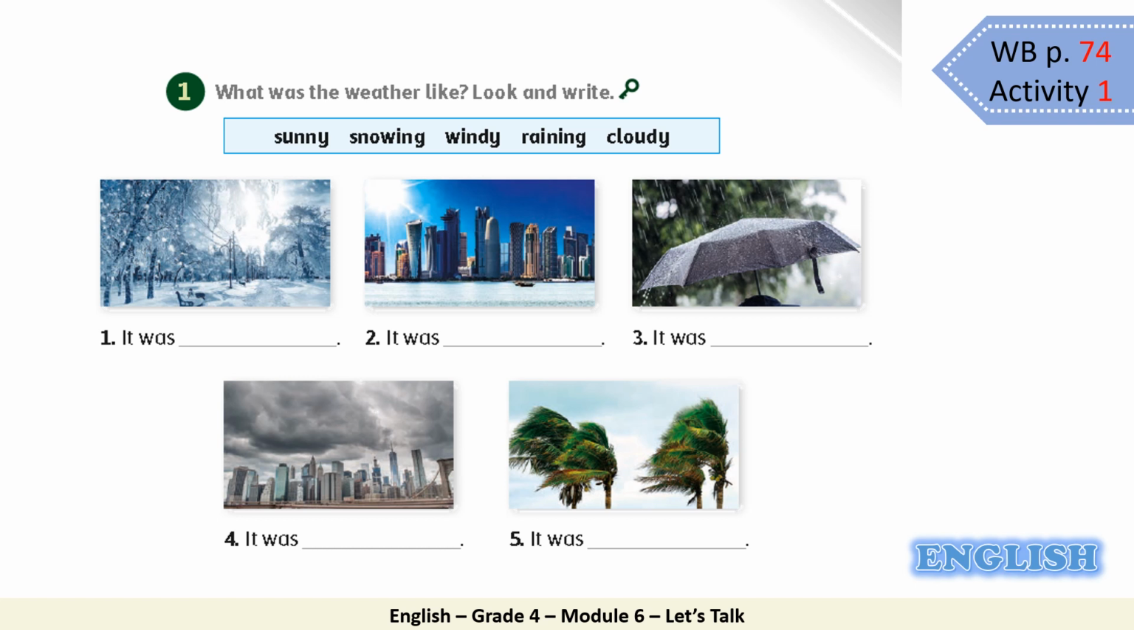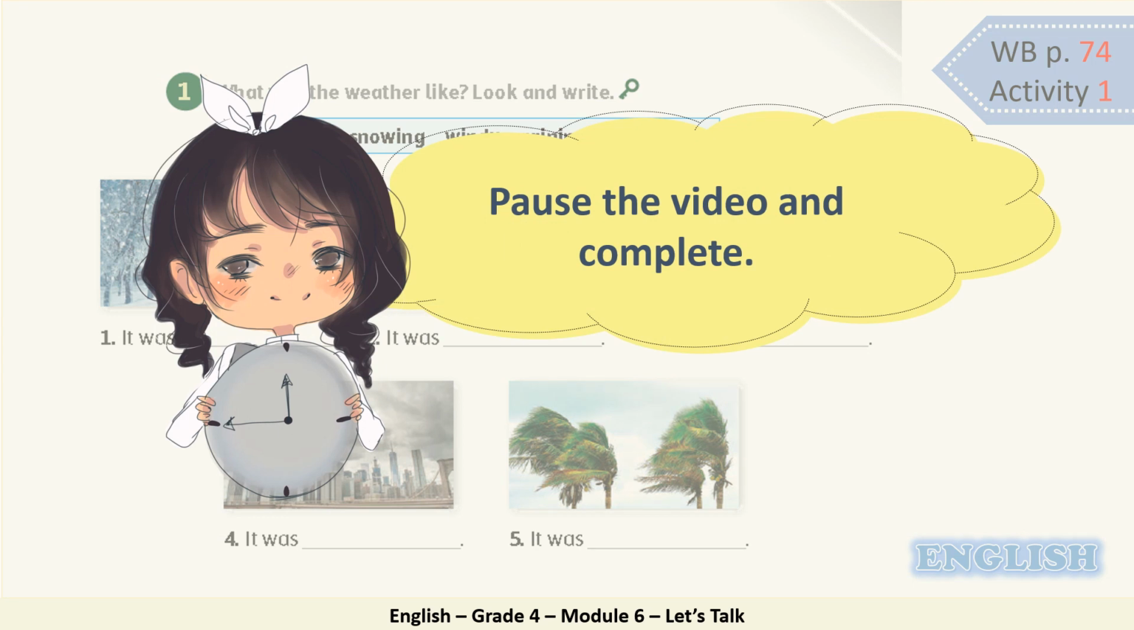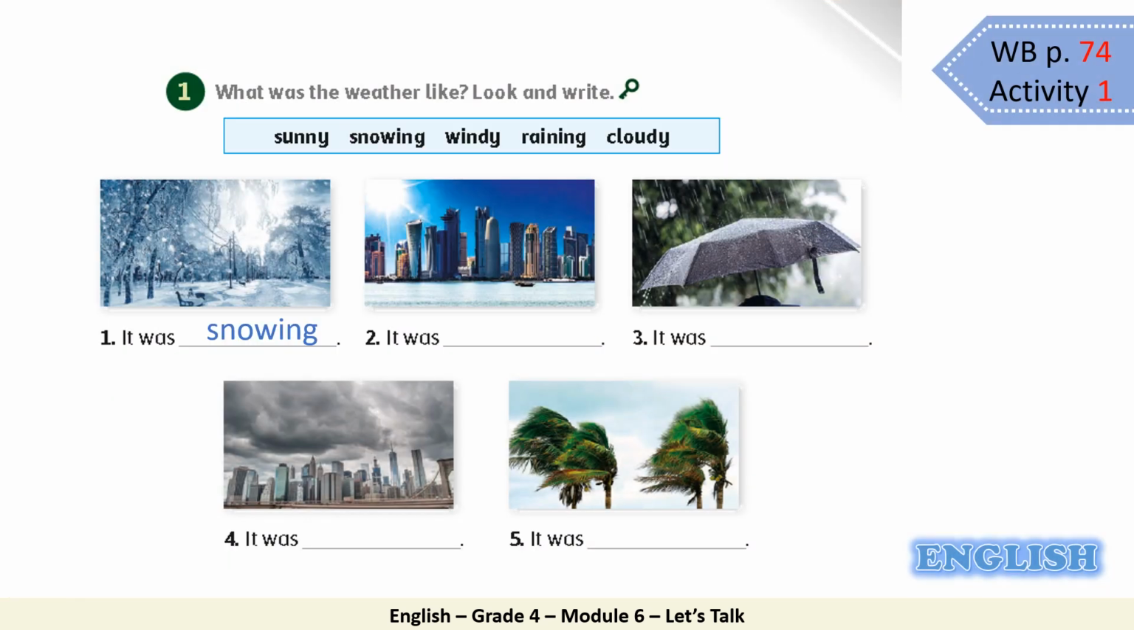Look at picture number 1. Look at the picture. It was, can you guess? Snowing. Excellent. Now pause the video and complete. Number 2. It was sunny. Number 3. It was raining. Number 4. It was cloudy. Number 5. It was windy. Good job, grade 4.